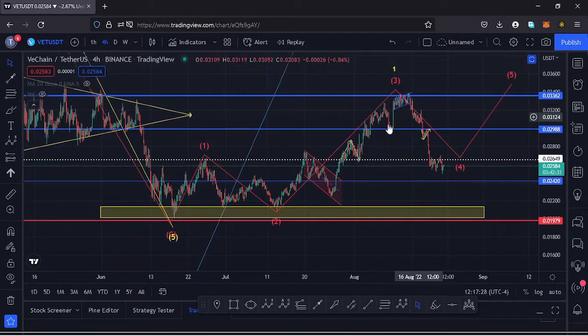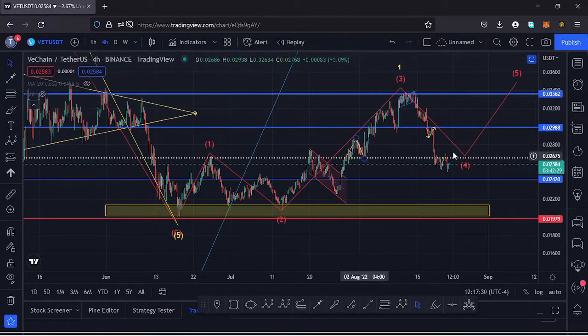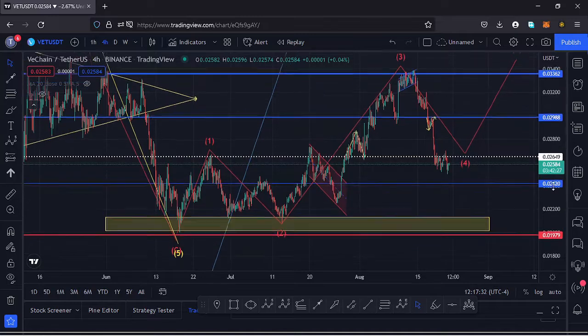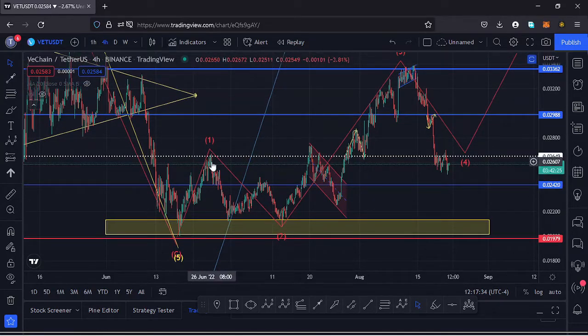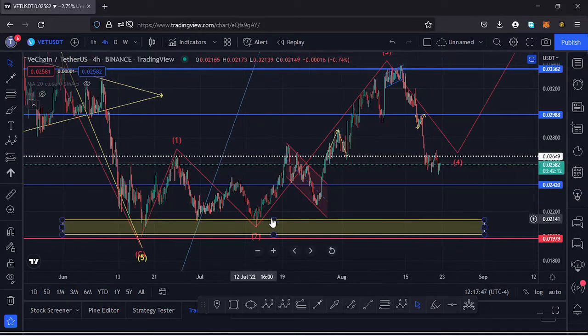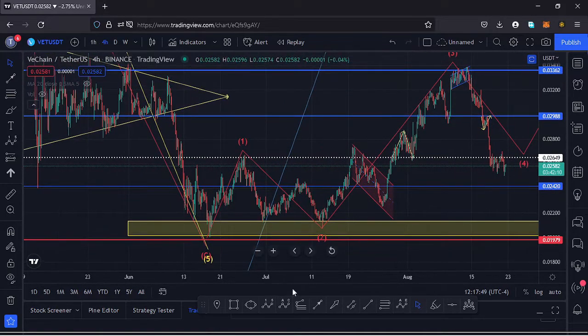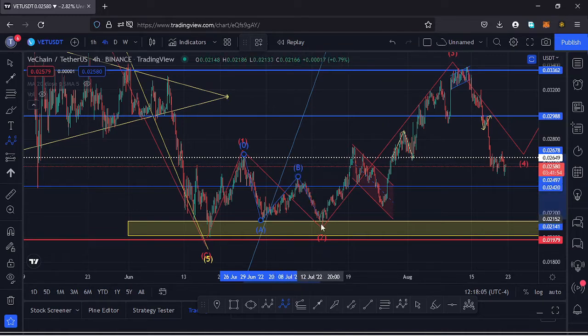And if I get a little bit into the details so that I can get the key scenarios that I expect to play out here on the charts, after making our high for that first wave, we started to see lower prices in the formation of a wave 2, and because a wave 2 is a corrective wave, we also expected to see a very nice ABC correction within that wave 2, which is a move that we have here on the charts. Having that as the wave A, then we saw a very nice bounce to the upside in a wave B, then completed the formation of a wave 2 in the formation of a wave C.